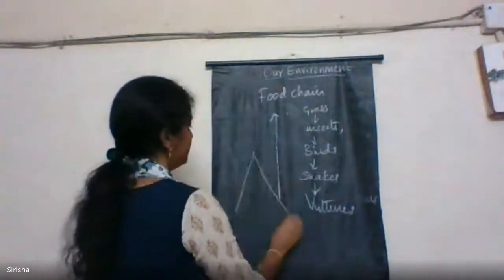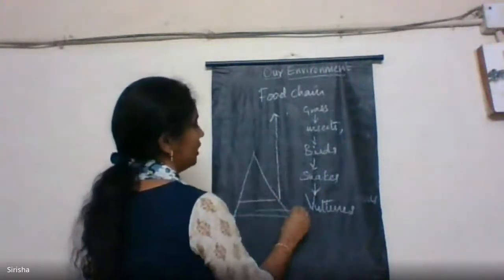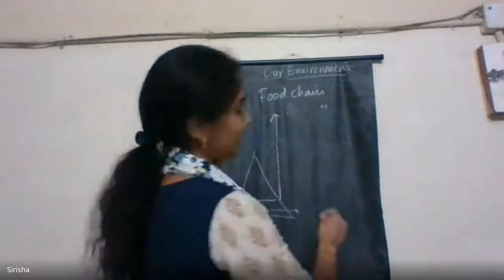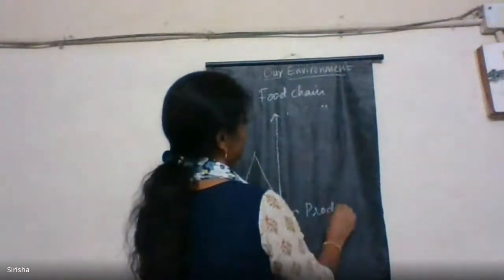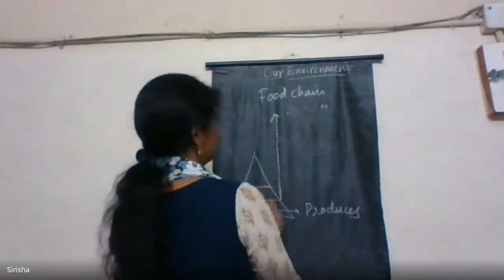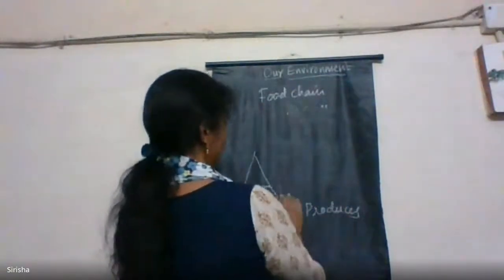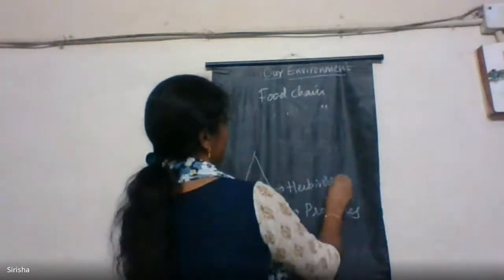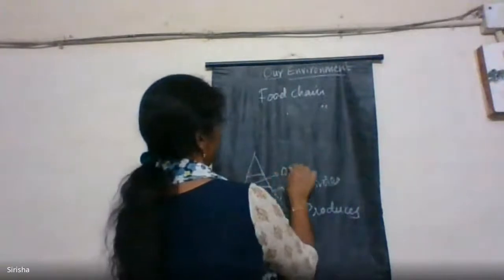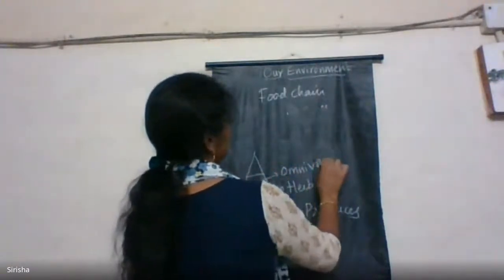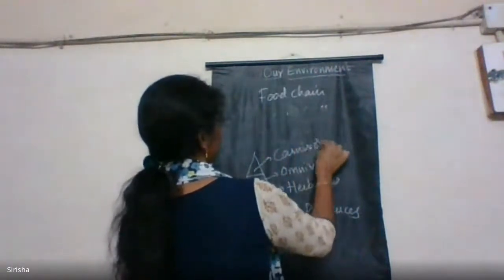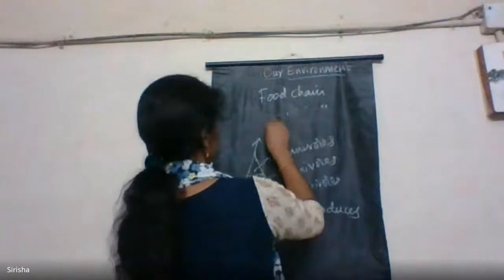For example, the first trophic level is called producers. Producers are usually more in number. What are producers? We have seen, plants are producers. The ones which depend on these producers are the consumers. They might be herbivores. The ones which depend on the herbivores are omnivores, and the ones which depend on omnivores are carnivores. After these carnivores are dead, the decomposers act.